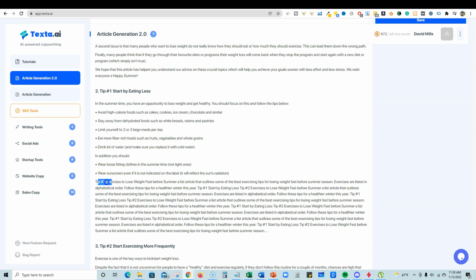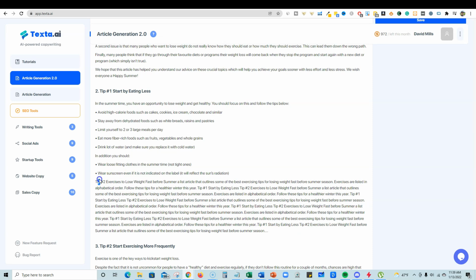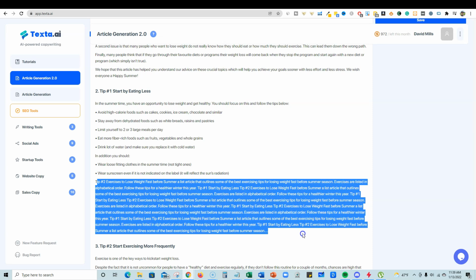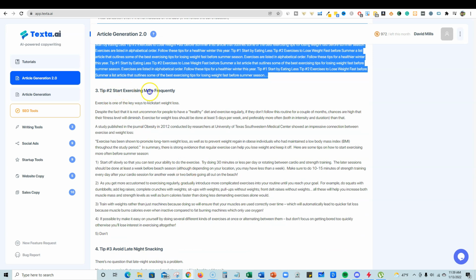And then tip number 2, so it puts this other stuff in here. So right here, this is kind of like a dump. It's like a data dump, right? So like right here, you could come in here and see if any of this stuff is useful. If not, this paragraph right here, it kind of got away from itself. And so you would just remove that. You would delete it.